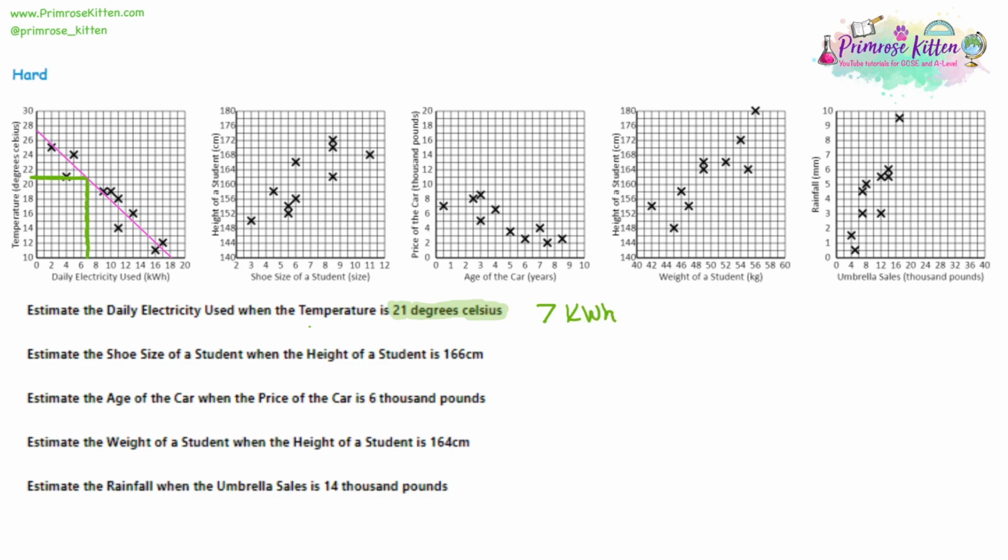Now, I do actually think that my line was a little bit lower than 7, so I could have said something like 6.8, 6.9. But the other thing here is the line of best fit isn't certain, and other people are going to draw the line of best fit slightly differently, and that'll mean your estimate will be slightly different. So when I'm saying my answer is 7, I'm not saying that's the absolute accurate answer, but what will happen is your examiner will allow you a range.